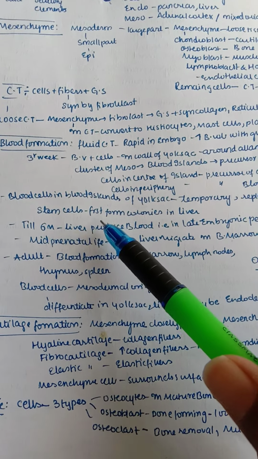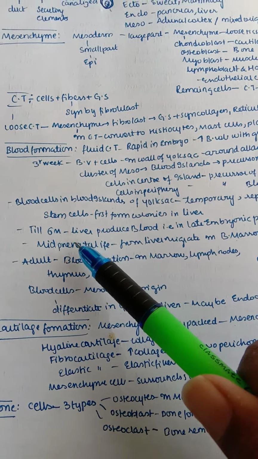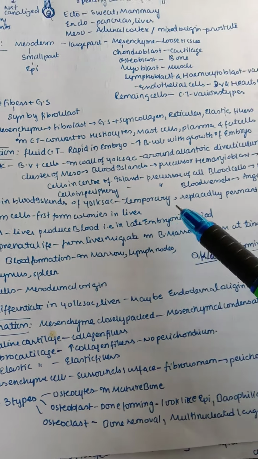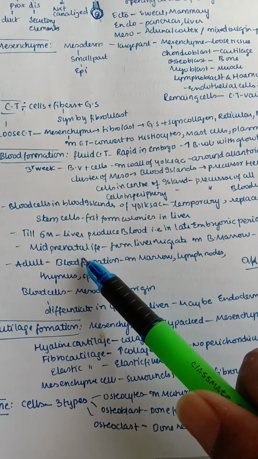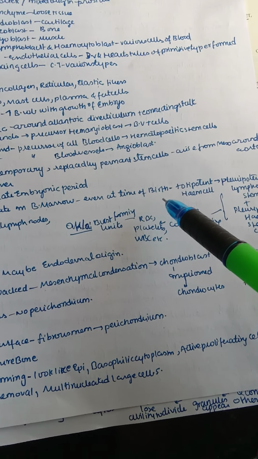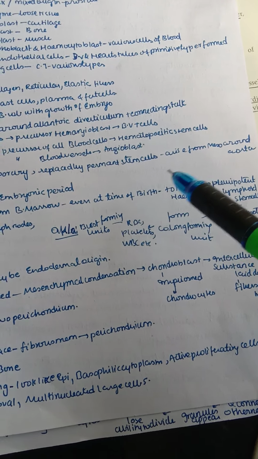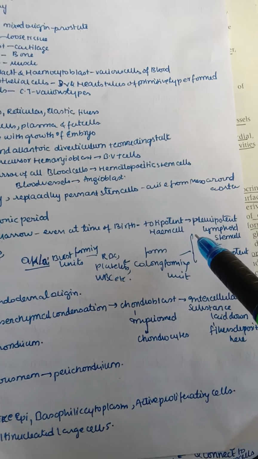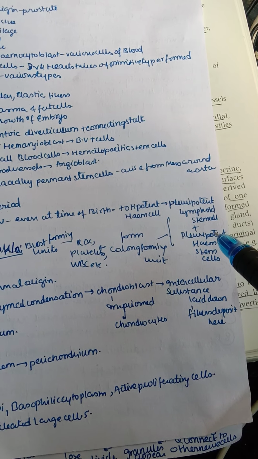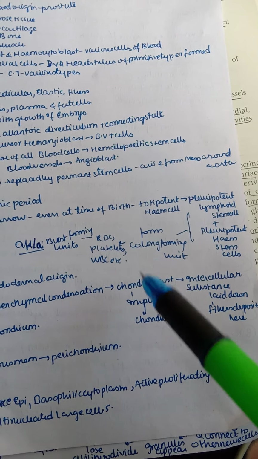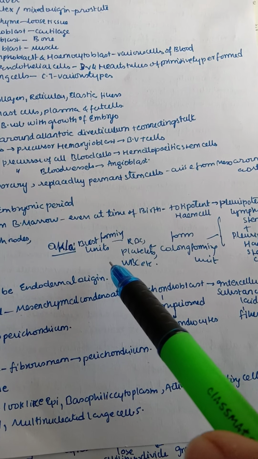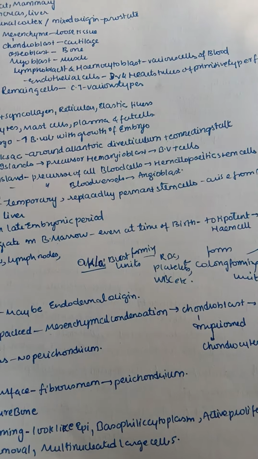And next, stem cells first form colonies mainly in the liver. Till the 6th month, the liver produces blood, that is in the late embryonic period. But in mid prenatal life, the stem cells migrate from the liver to the bone marrow, and even at the time of birth there are totipotent heme cells present, and also pluripotent lymphoid stem cells along with pluripotent heme stem cells. These all form colony forming units, which lead to the formation of red blood cells, platelets, white blood cells, etc.